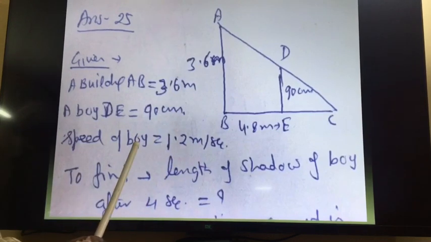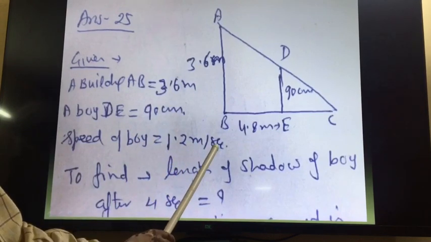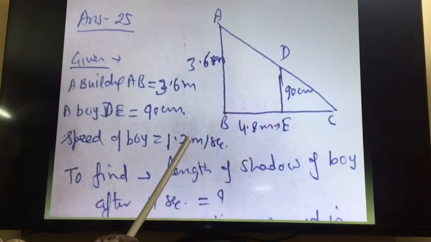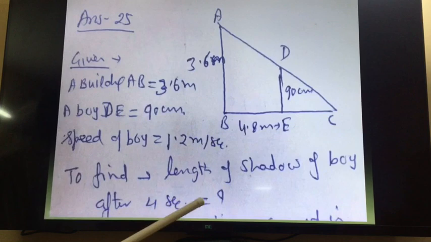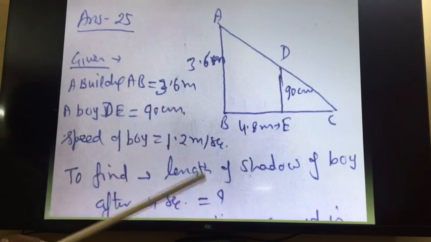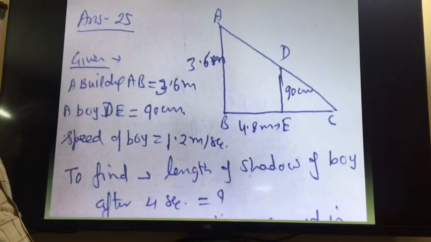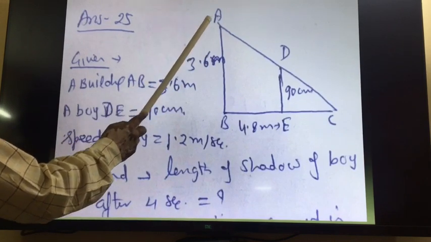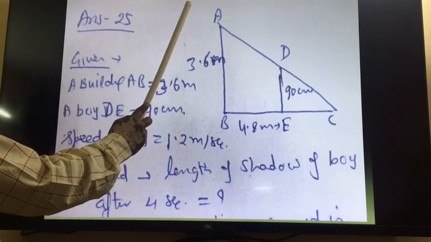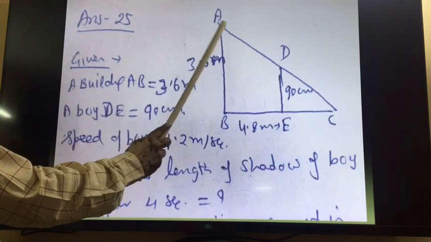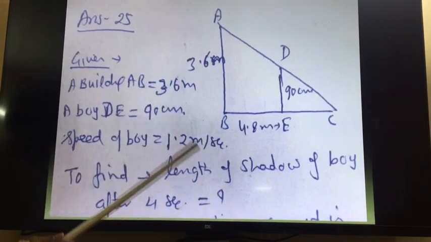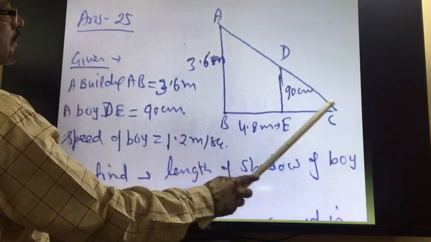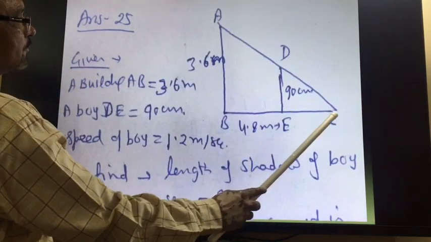Speed of the boy is 1.2 meter per second. So the boy is moving from B to E with the speed 1.2 meter per second. And they are saying after 4 seconds, what will be the length of the shadow? So children, the sun will be here. From the sun, light travels in a straight line, you know. So light will move like this, and this will be the shadow.